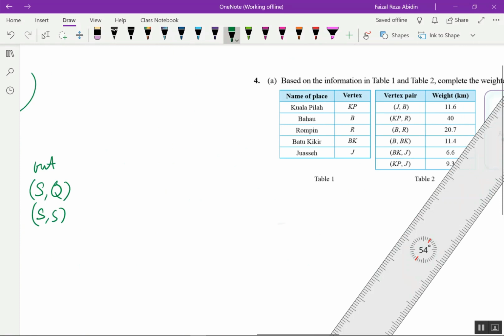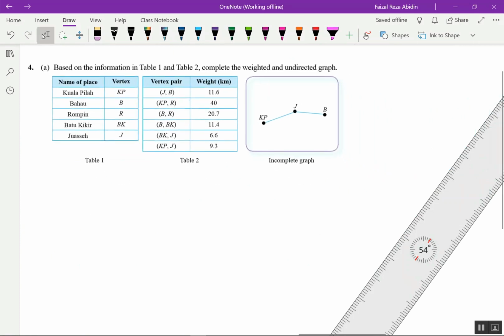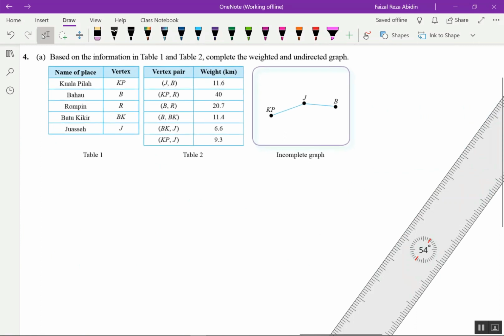Okay, next, number 4. Based on the information in table 1 and table 2, complete the weighted and undirected graph. I think this one is the incomplete graph. Right, yeah, undirected graph here. Okay, there are none not complete. So I have to draw this one first.